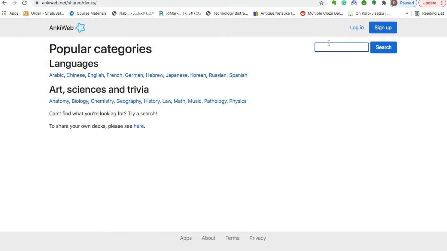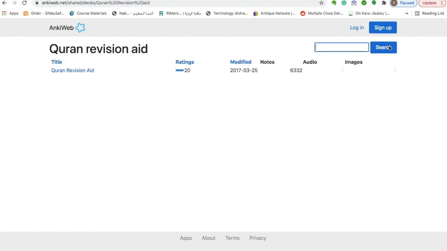What we're going to write here in our search bar is Quran revision aid. Search. The first one is the one that we want, the Quran revision aid, okay? The one that was created in 2017.